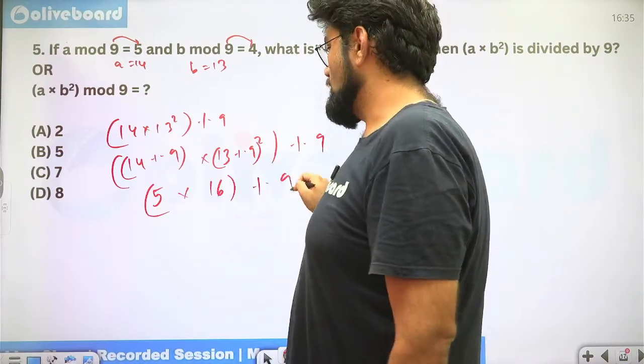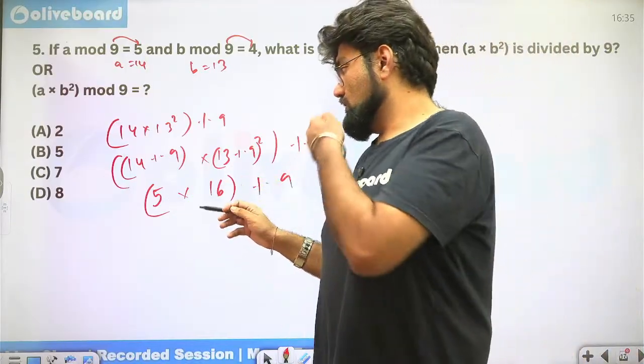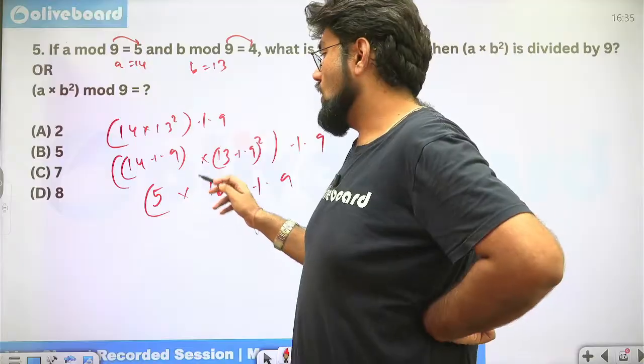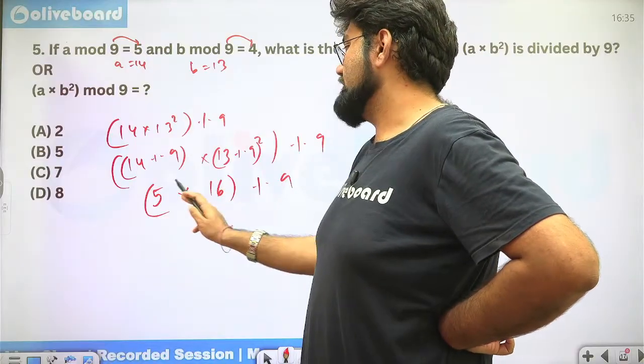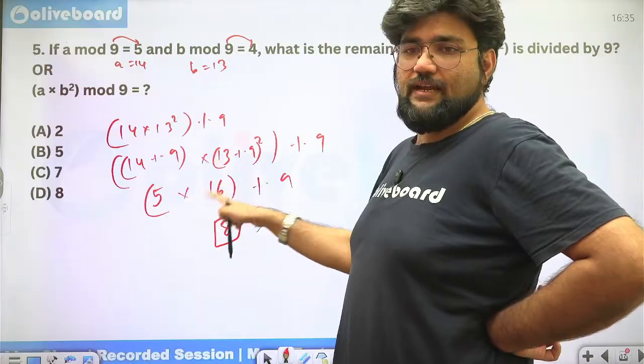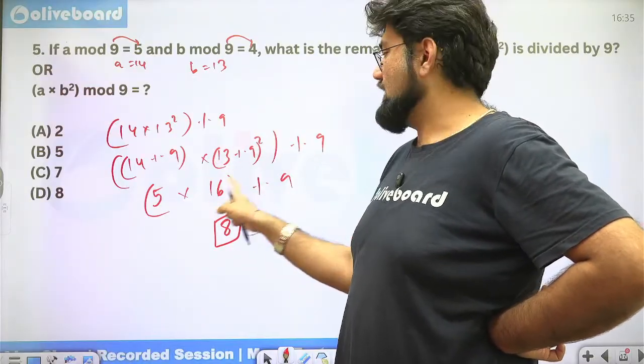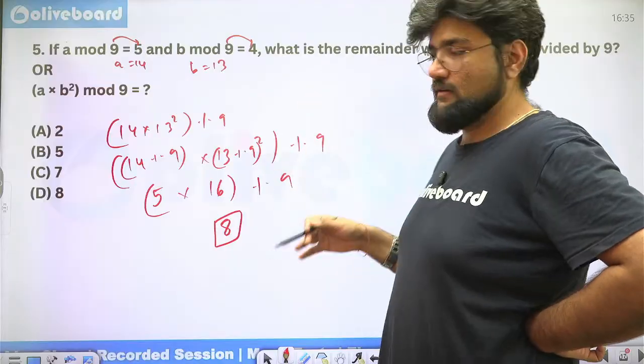Now I can further open it again. Or what I can do is I can rather just solve it. 80 mod 9 is 8. 80 mod 9: 9 into 9 is 81, 80 minus 81 is minus 1, minus 1 plus 9 is 8. We are doing that in our head. So 8 is the answer.